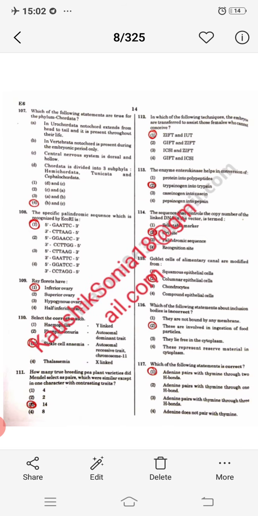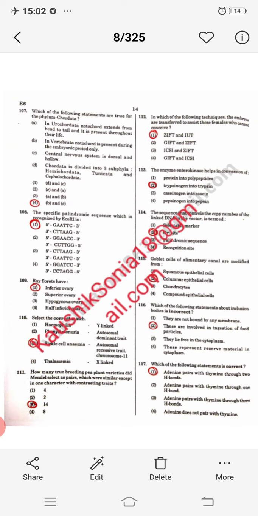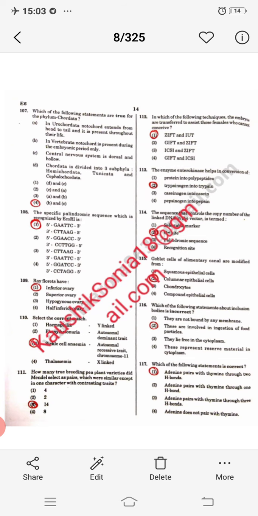Next question, which of the following statements about inclusion bodies is incorrect? My dear student, inclusion bodies are storage bodies that are present in bacteria or bacterial cell. So which one is incorrect? So they are not bound by any membrane, correct. They lie free in cytoplasm, correct. They represent reserve food material in cytoplasm. All 3 are correct. So option second, they are involved in ingestion of food particles. This is the wrong answer. Food particle को ingest करने में help नहीं करता है.